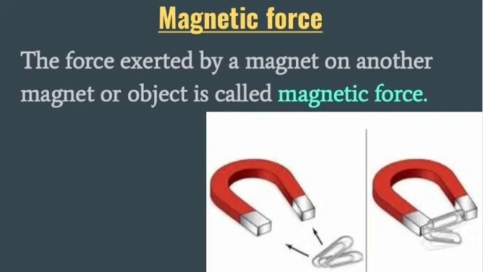The force exerted by a magnet on another magnet or object. Here the force is exerted by a magnet, and it can be exerted on another magnet or object. So the force exerted by a magnet on another magnet or object is called magnetic force. Now see this picture. This picture shows a magnet and some iron pins placed near this magnet.